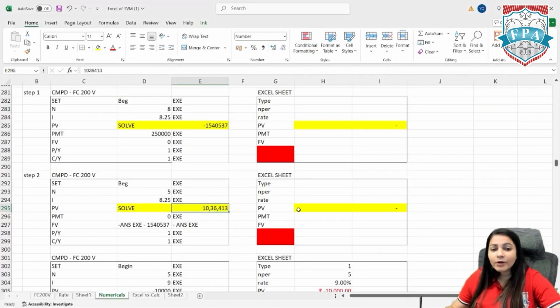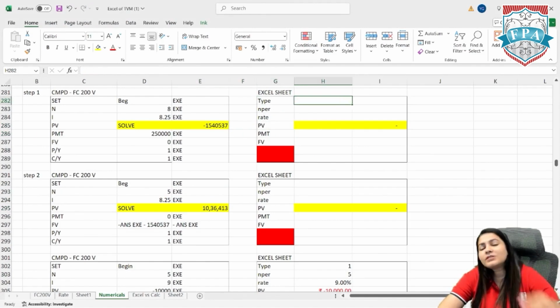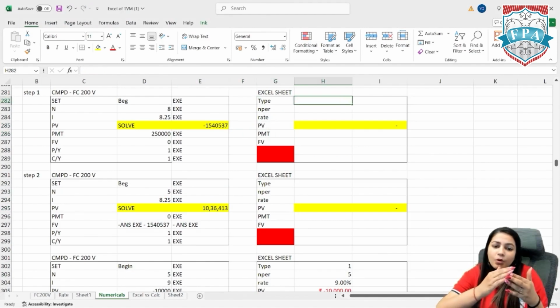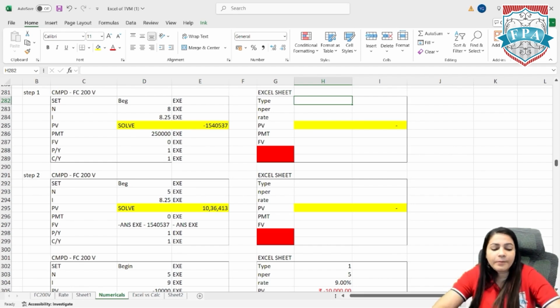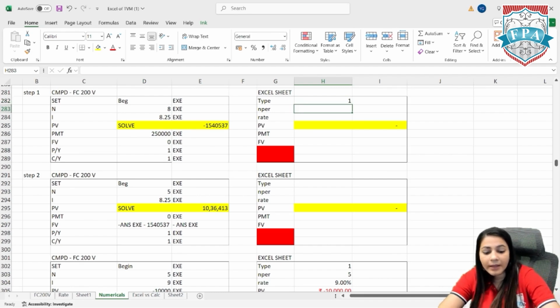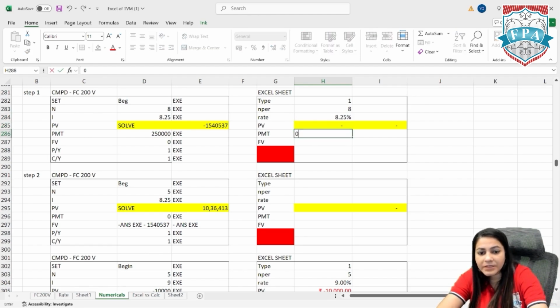Now let's just find out how the method works in Excel. It's quite easy because there is no semi-annual or quarterly or any such compounding pattern, right? The compounding and payment both are annual. So it's quite easy. So type 1, that is beginning. NPER is 8. 8.25 is the rate that has been given. We need to calculate the PV, so 0. PMT is 2,50,000 in the first 8 years.